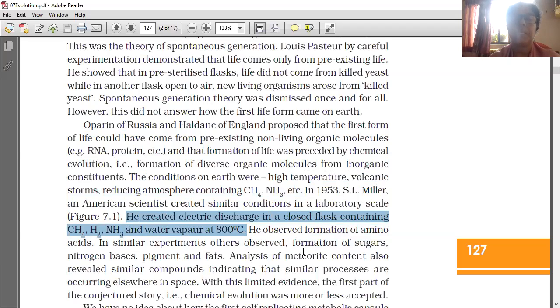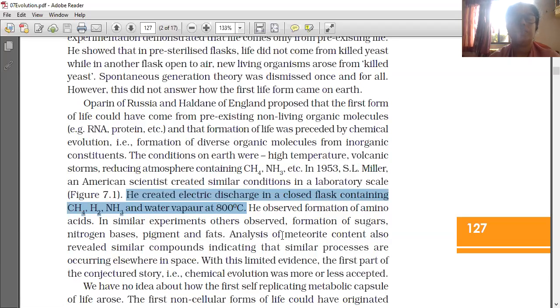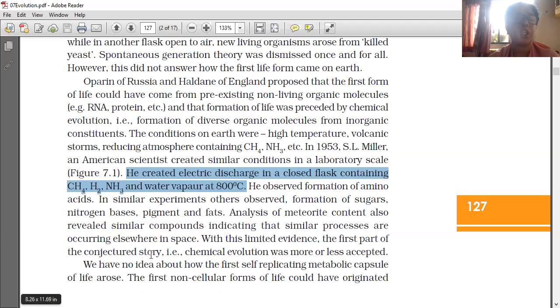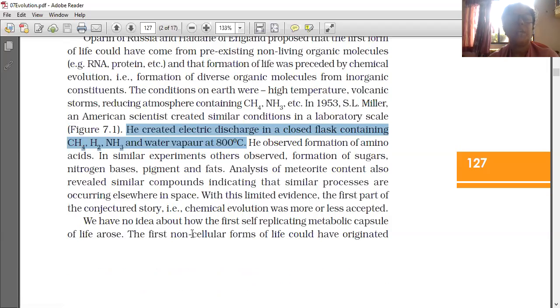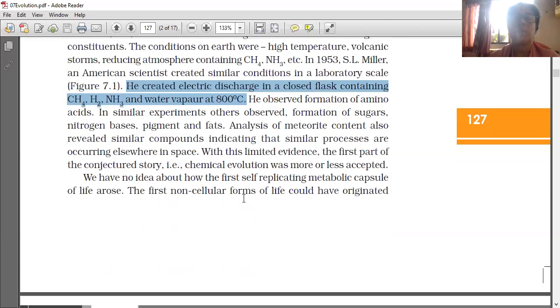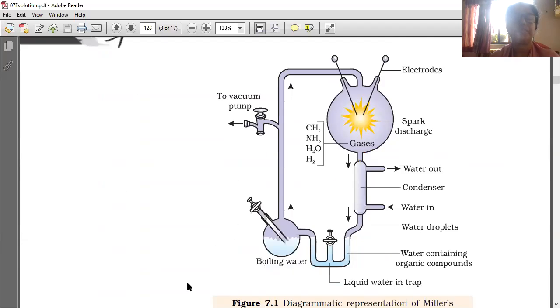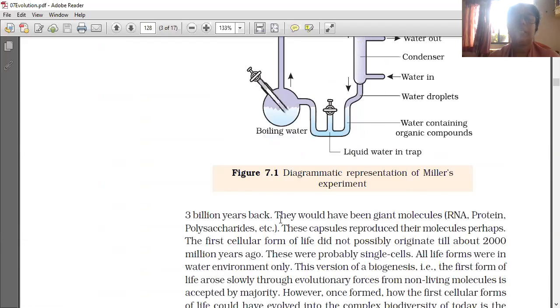Analysis of meteorite content also revealed similar compounds, indicating that similar processes are occurring elsewhere in space. With this limited evidence, the first part of the conjectured story, that is chemical evolution, was more or less accepted. We have no idea how the first self-replicating metabolic capsule of life arose. The first non-cellular forms of life could have originated 3 billion years back.